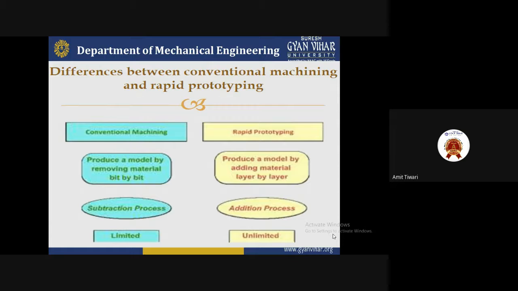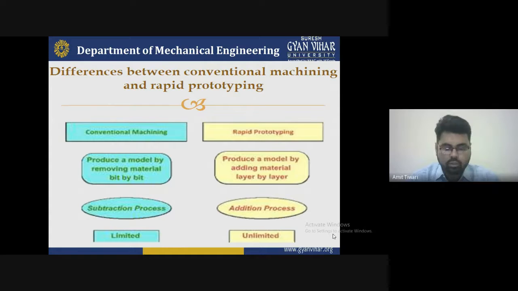So the total material is to be lost, and we can say that all the material will be lost and it will not be reused. At that time, the material will be wasted. So to reduce all these types of problems, we selected rapid prototyping.